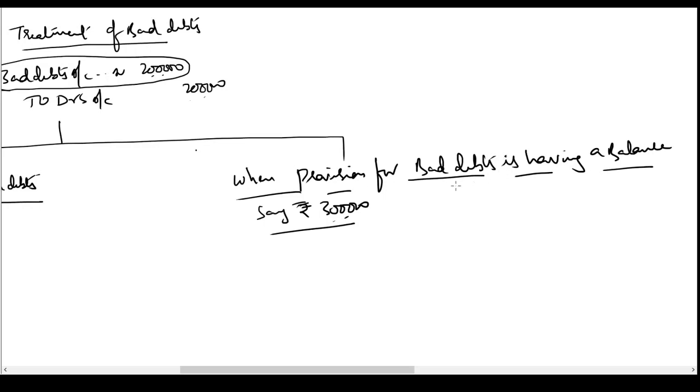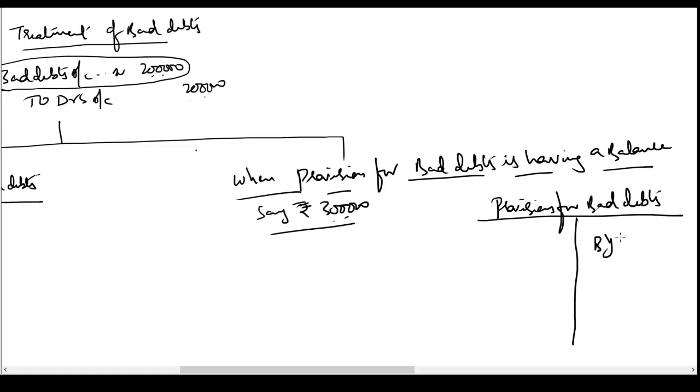There is an account in our books of account, provision for bad debts, and it is having a balance of say 3 lakhs. Provision for bad debts account will show a credit balance. I'll prepare the account here. Provision for bad debts account is showing a balance brought down of 3 lakhs. So now how do you deal with this loss in this situation?